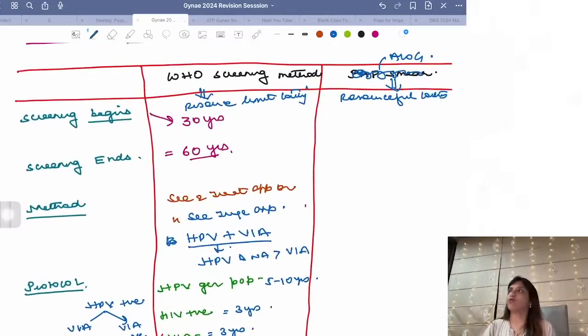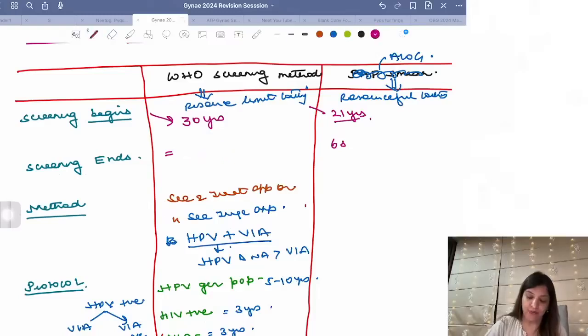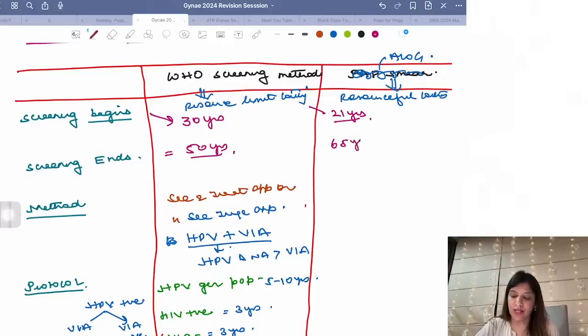Now, coming to ACOG protocol. ACOG protocol is for resourceful countries. Right? According to ACOG, screening begins at 21 years of age and screening ends at, WHO में screening ends at 50 years. In ACOG, screening ends at 65 years, maybe, if in the past 10 years pap smear report has been normal.